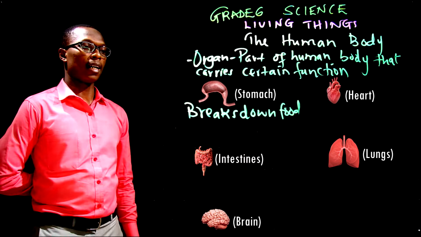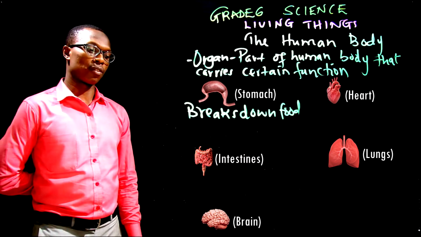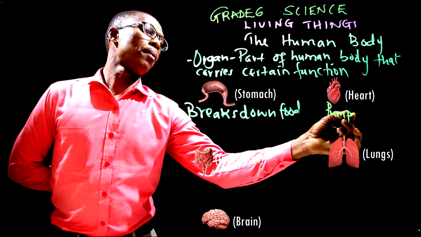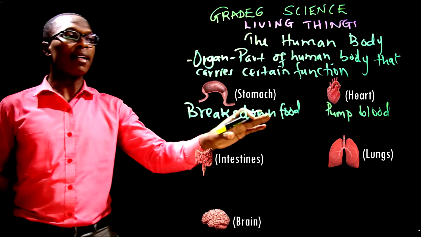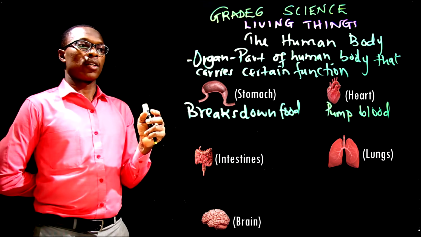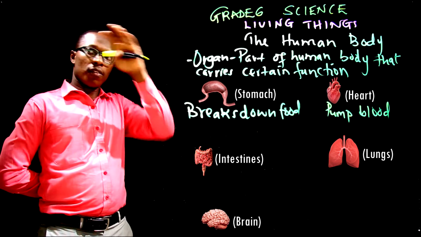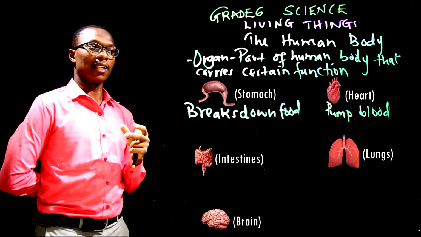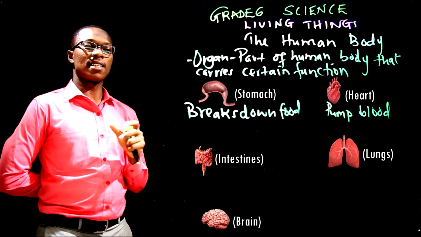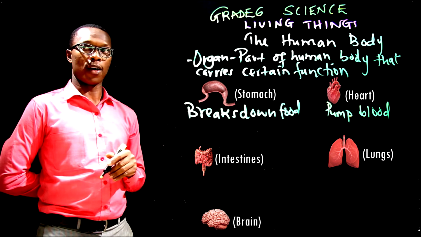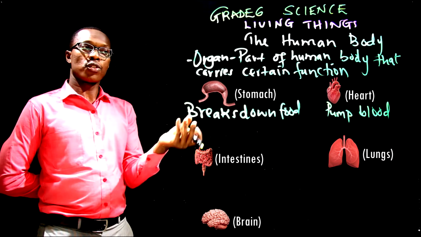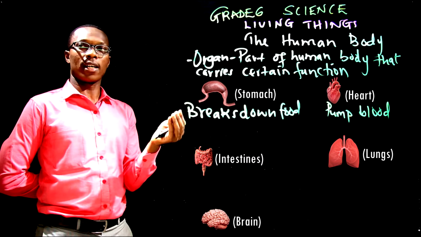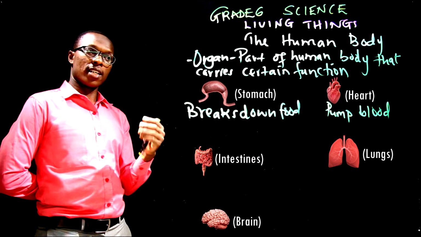Also, we have the heart. What is the function of the heart? Normally, the heart helps to pump blood. We need the blood to go throughout the body, so for it to reach every part of your body, it has to be pumped. And the part that does that function is the heart. Also, the heart is an internal organ because you can't see it. The internal organs are inside the body, but the external organs are outside the body.